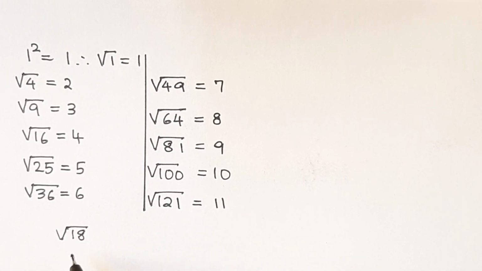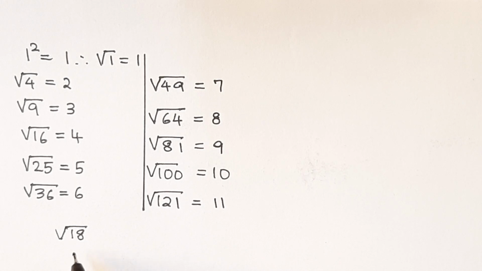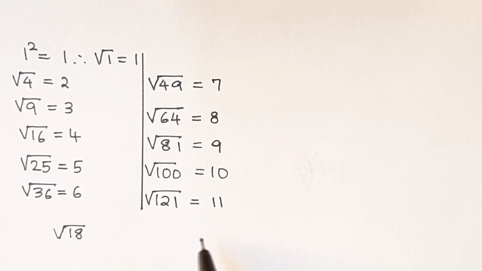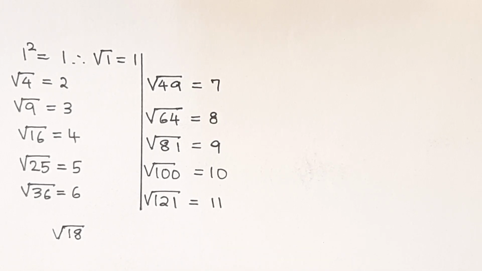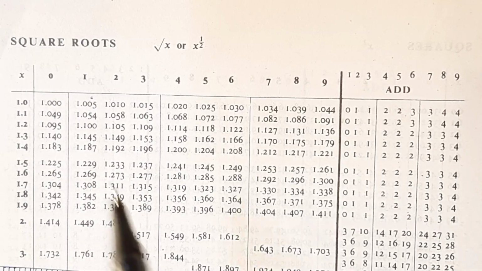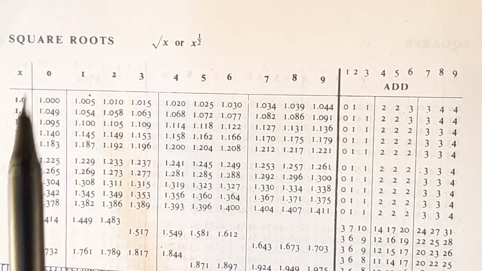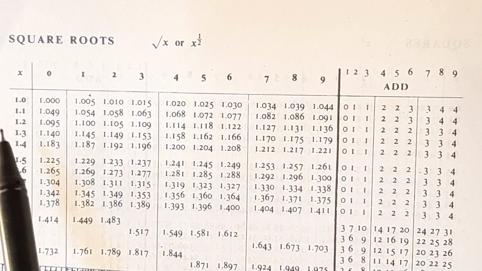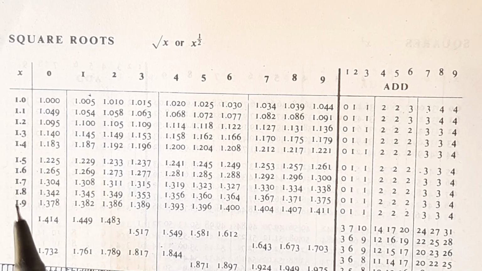So, if we have to find the square root of 18, one way of doing it is to find the log of 18 from the log table and divide it by 2 and then take the antilog. But there is a simple and quick method in the log book. Let's see it. In your log table, you will see a page which is reading square roots like under root x or x to the power half. And it starts with 1.0 and it ends at 99.0.